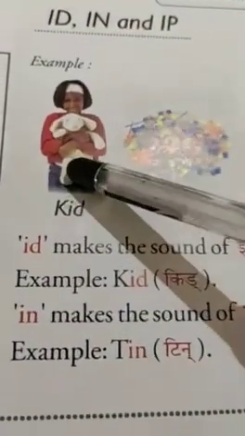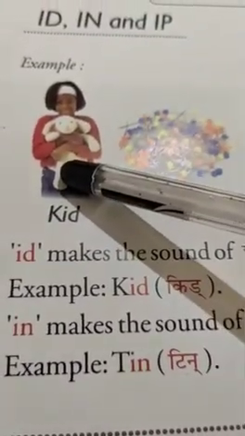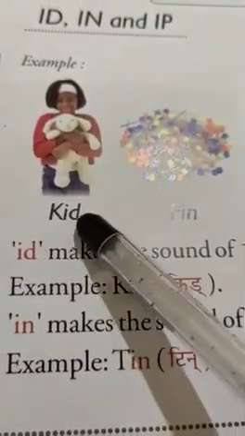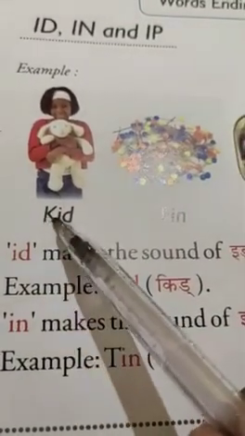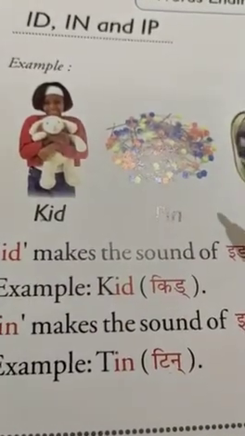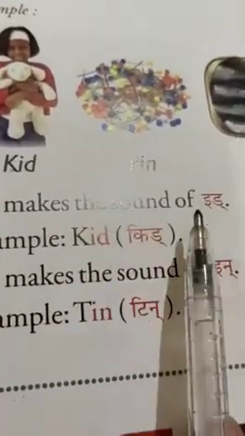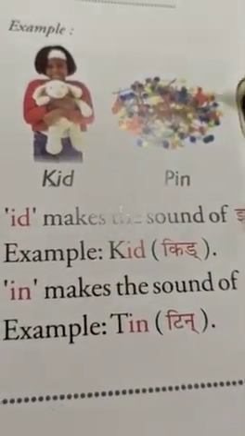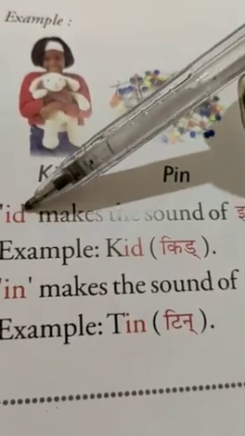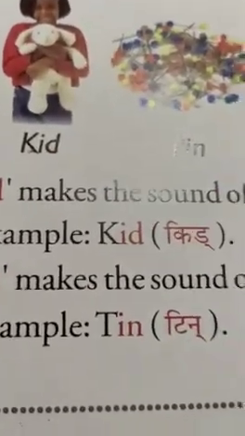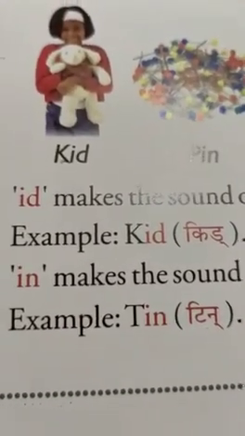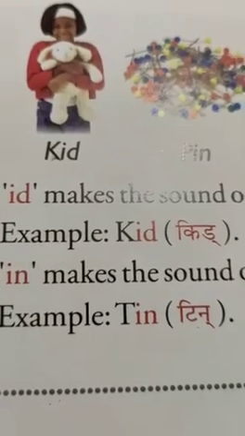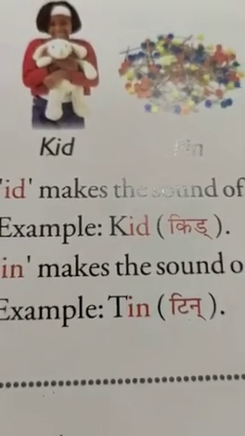Okay, so which picture is this? This is a kid. See, k and id. The word is kid. K, id. Yes, when letter I and letter D are together, it makes the sound of id. Yes, words ending with id.